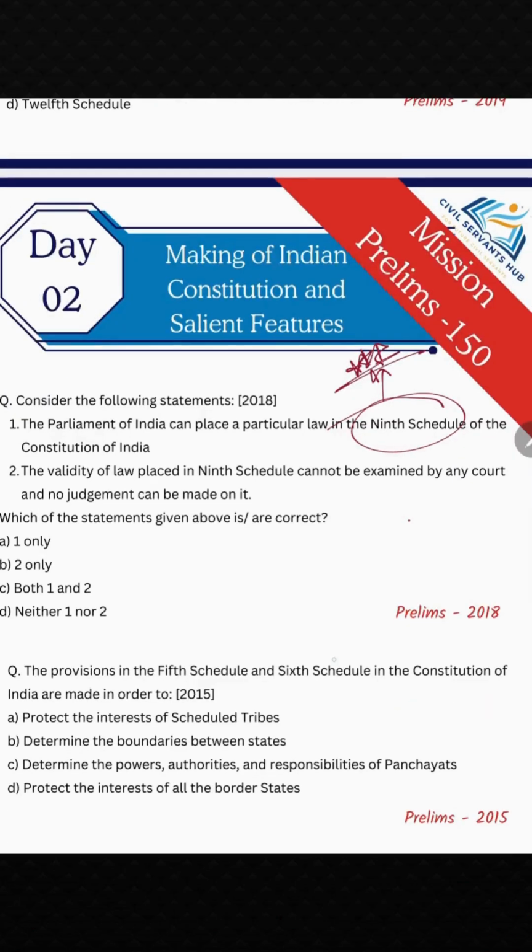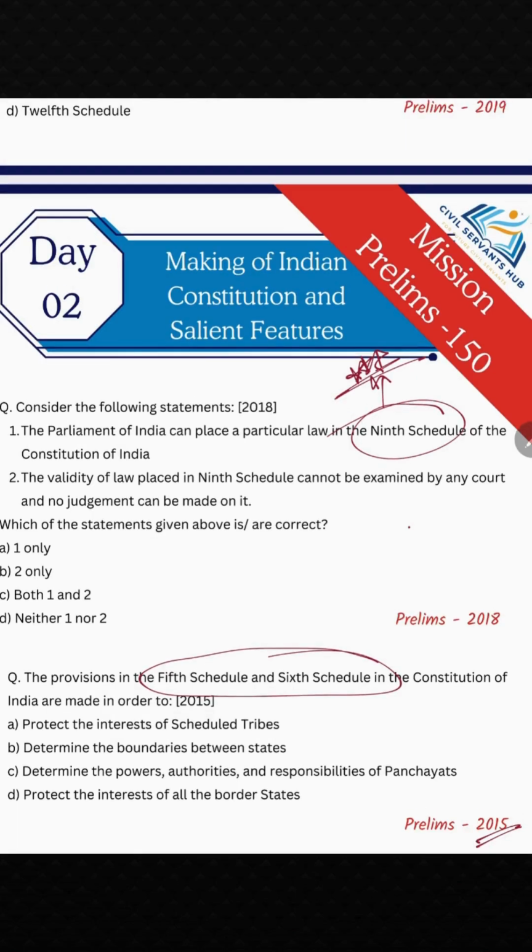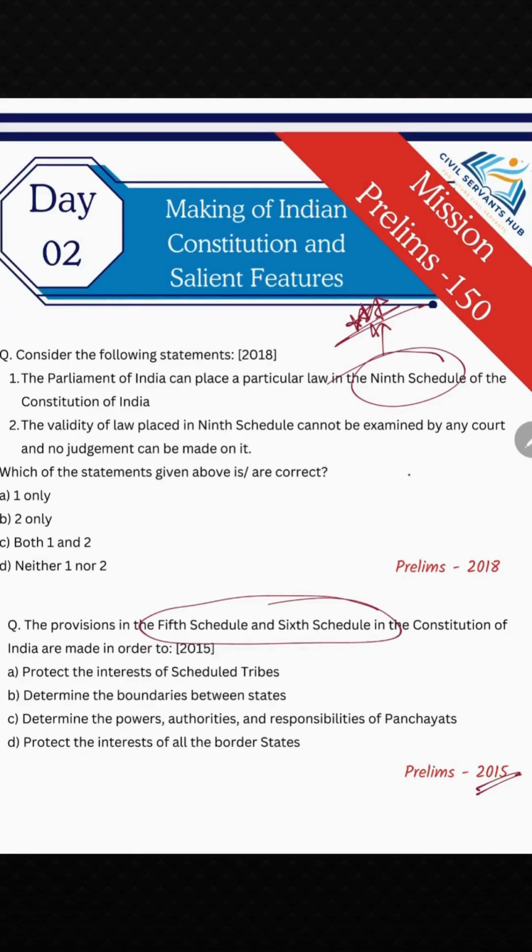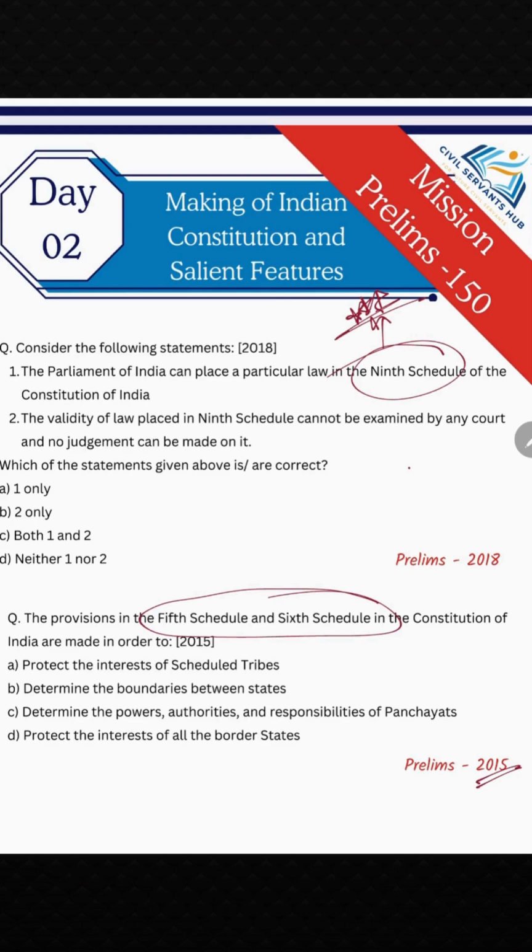Okay, then a 5th and 6th schedule question came in 2015. So it is very significant. You must prepare this particular segment. So when it comes to salient features, definitely schedules is your calling. If you prepare anything or not, that's completely okay. But prepare the two tables, the part table and the schedule table, for sure. And in those schedules also, the 9th schedule should be your focus. The primary focus should be given to the 9th schedule part.